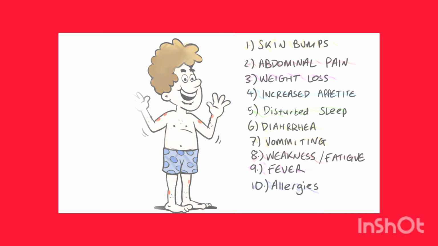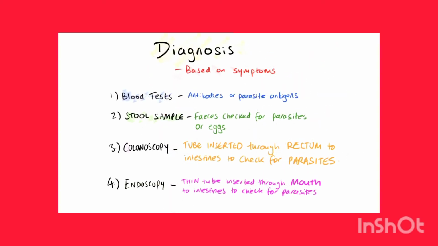To diagnose a parasite, doctors usually need to perform various tests, but they must also know your current medical conditions and your travel history, in addition to your symptoms. The first thing a doctor could do is a blood test, and this could indicate antibodies or parasite antigens. Fecal exams or stool samples are done, whereby usually 3 samples of stools are taken on